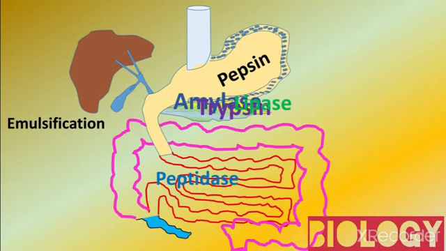The second enzyme is sucrase. The sucrase enzyme works on cane sugar. The sugars are converted into glucose. So finally the carbohydrates are converted into glucose by the activity of sucrase. In the digestion process, two enzymes work on the carbohydrates: one is amylase, the second one is sucrase. Finally the carbohydrates are converted into glucose.